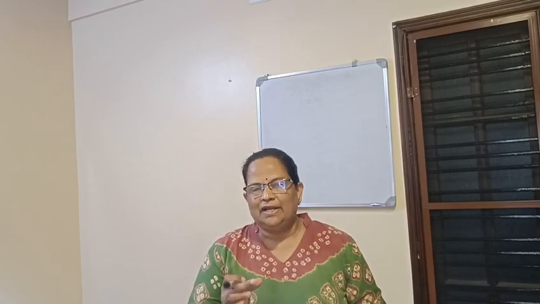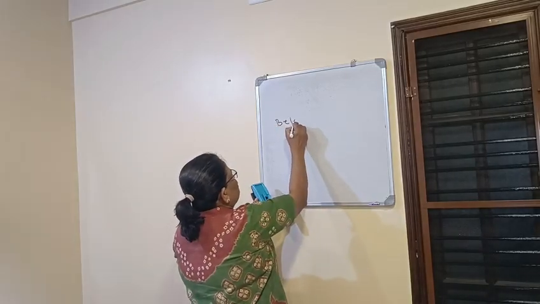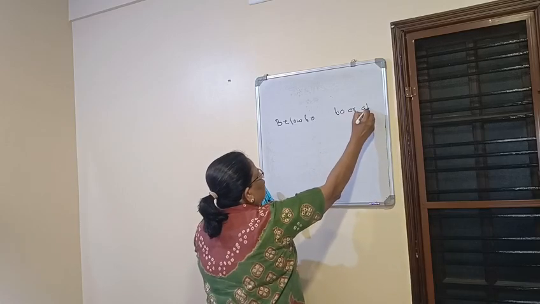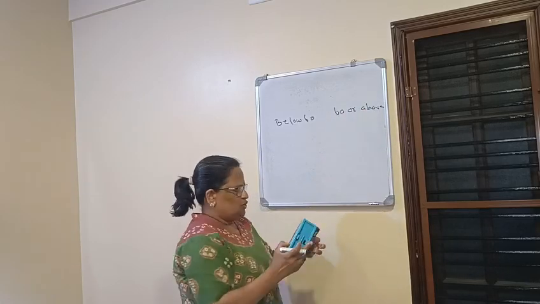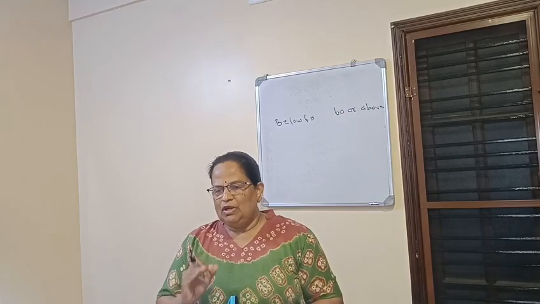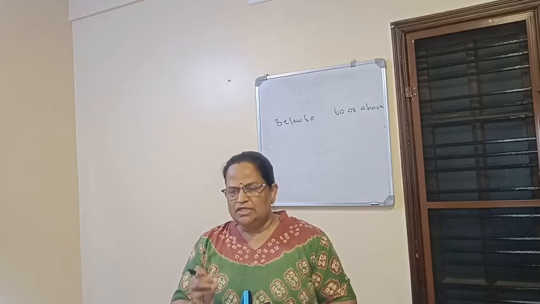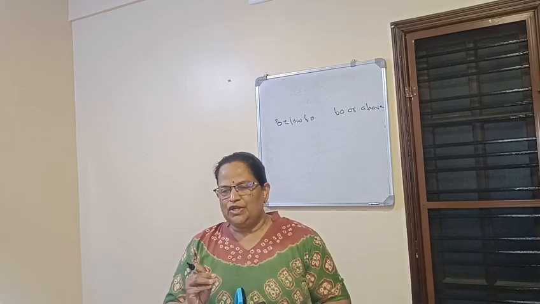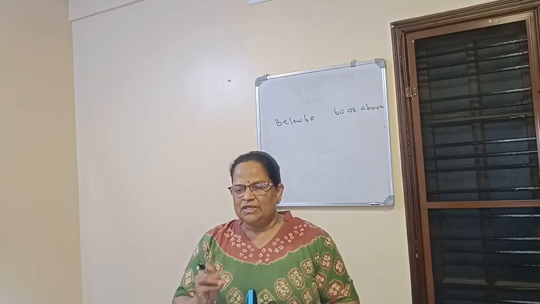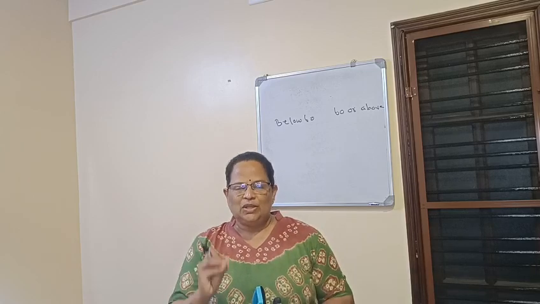Now I will explain the rate of deduction. There are two deductions: below 60, and 60 or above. First, the rate of deduction below 60 years: the amount actually incurred for the assessee or the dependent, or the sum of rupees 40,000, whichever is less, in respect of the previous year in which the amount was actually paid. So 40,000 or the amount actually incurred.